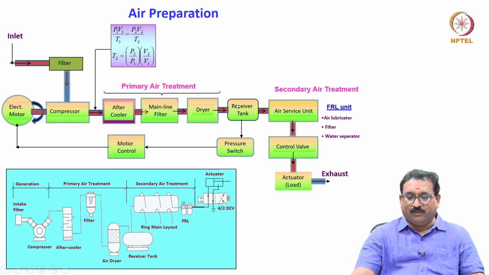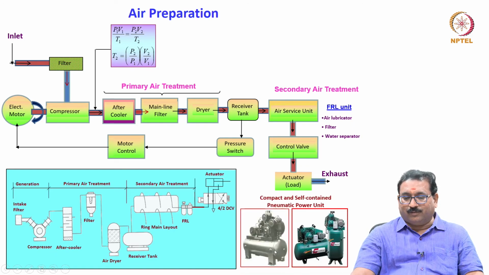Then friends, remember, after this, air goes to the system actuator through the secondary air treatment. As you have seen, it is also known as the air service unit. What is this? FRL. What is FRL? Filter, regulator, lubricator. It does all three functions in one unit. Then it passes through the control valves, then to the actuator. Once the air does the required work here, it exhausts to the atmosphere. No feedback here. Correct, friends?